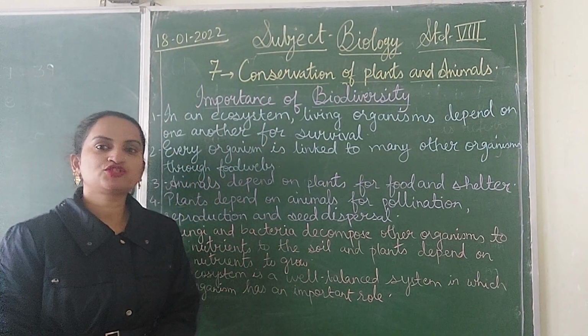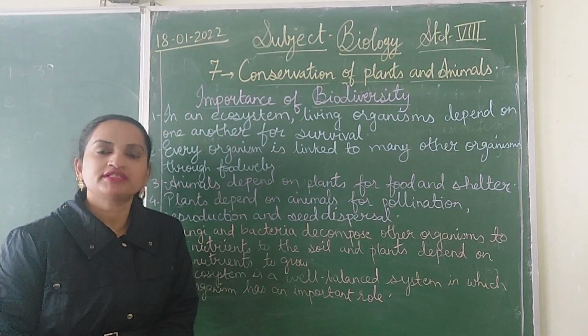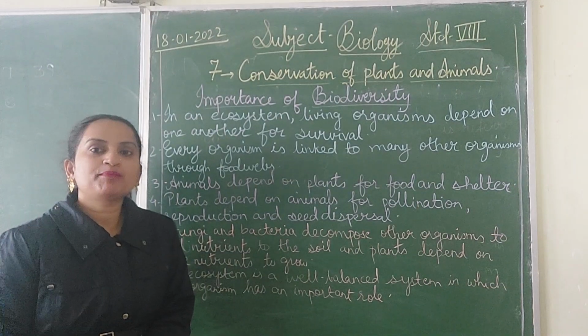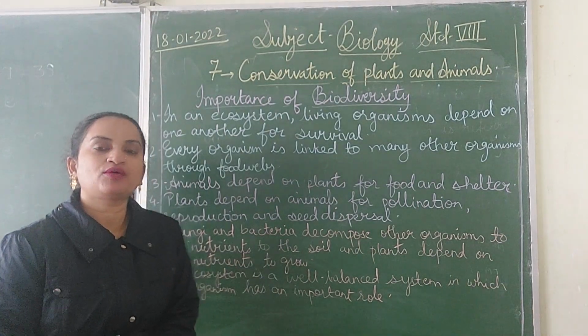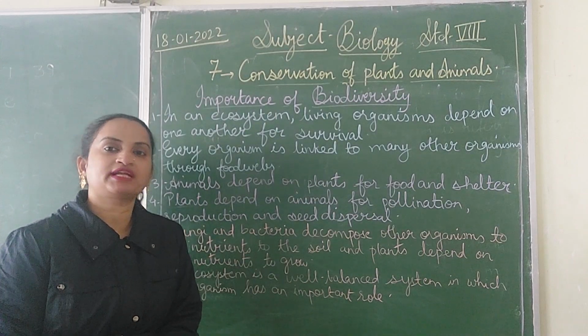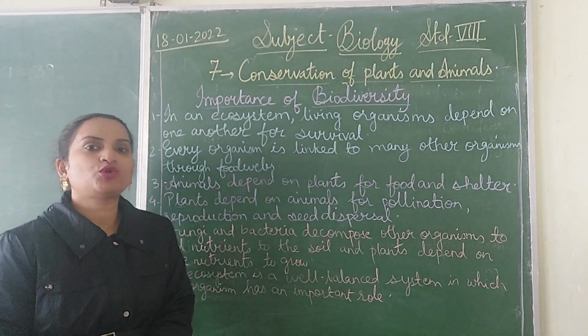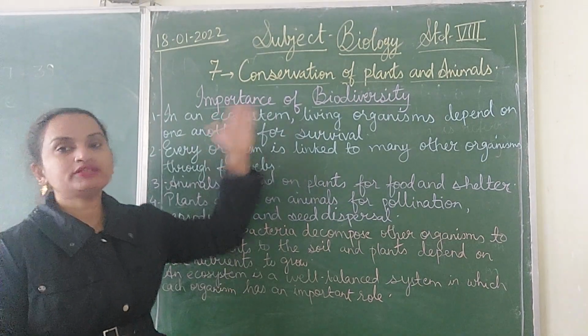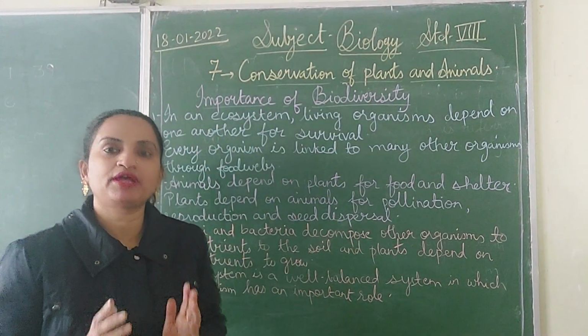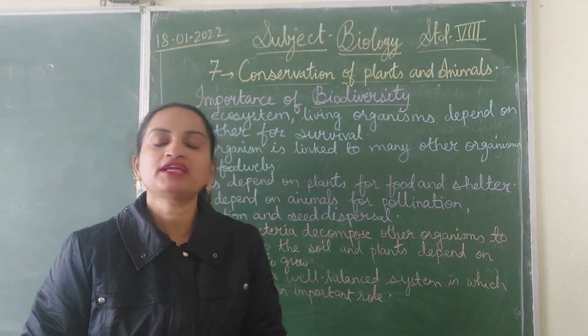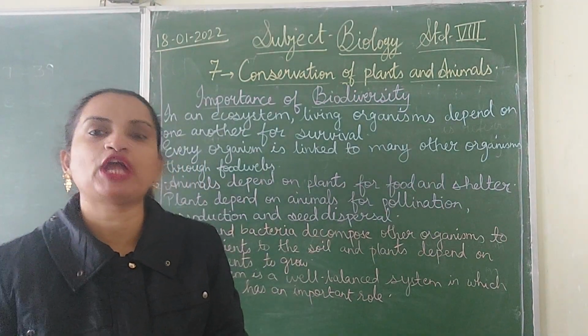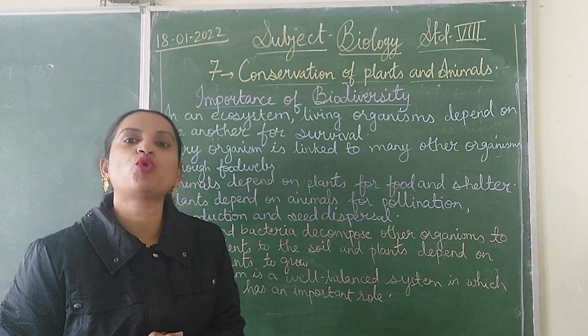So we have understood, children, what is biodiversity. It's very important that plants and animals, everything around us, the biotic and abiotic components, are connected and interconnected. Now the next thing we are going to study is the importance of biodiversity. Why is biodiversity important? Why is it famous that India is the most biodiverse country in the whole world?